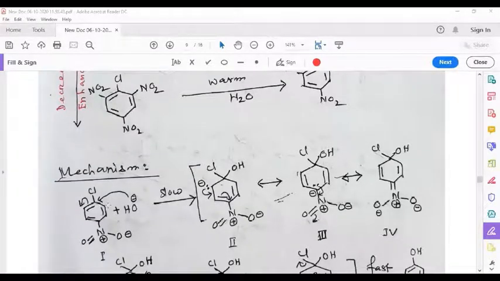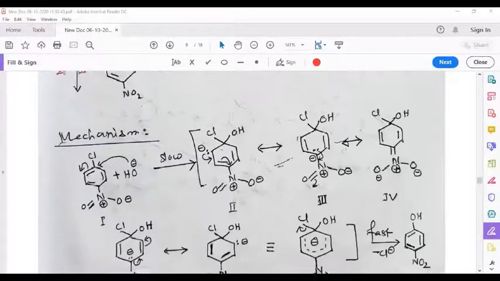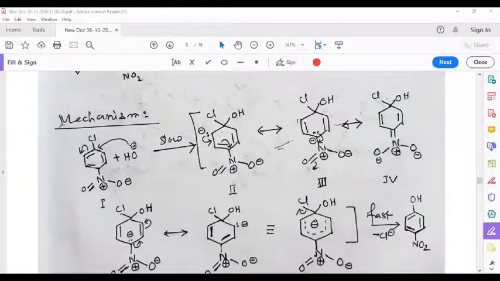And this is the mechanism of nucleophilic substitution reaction. Hydroxide ion attacks at the position of attachment of chlorine. Then this electron pair must move to this position.